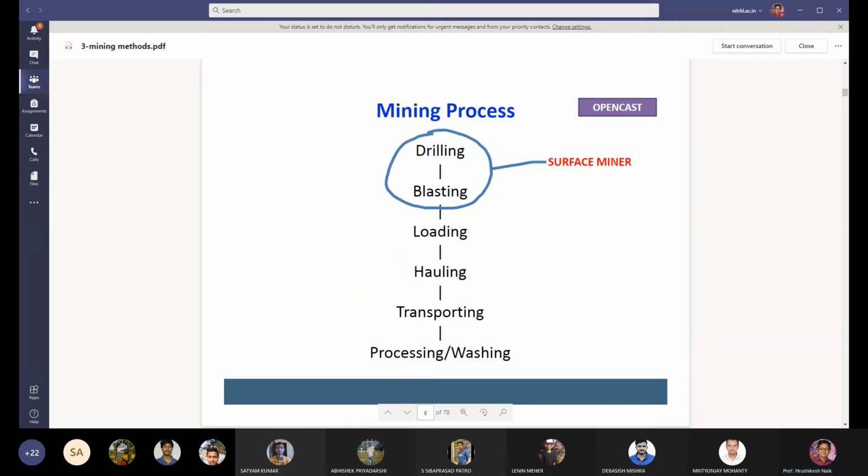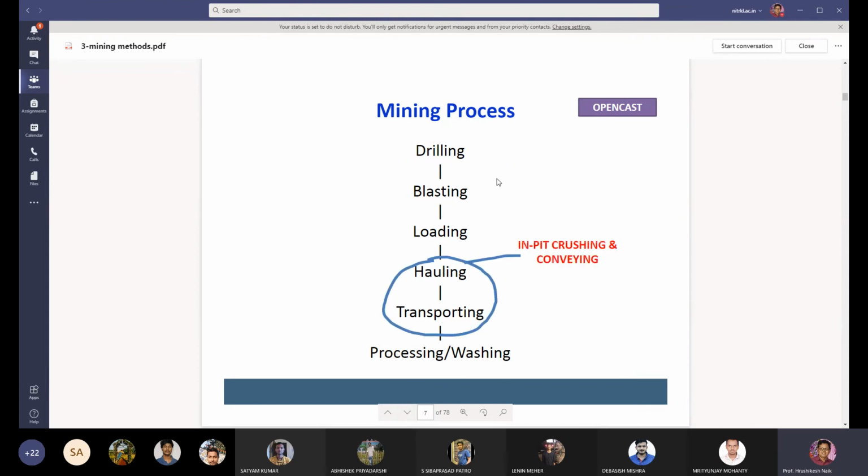And if you are using a surface miner, there is no need of drilling and blasting. In the surface miner technology, drilling and blasting is totally eliminated, and the surface miner can load, haul, and transport. So one machine can carry out a lot of operations.